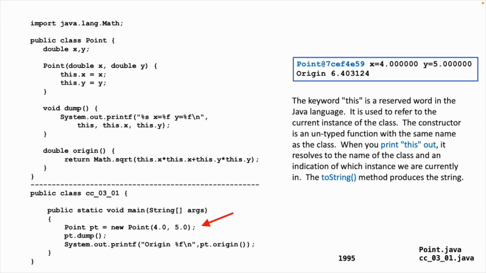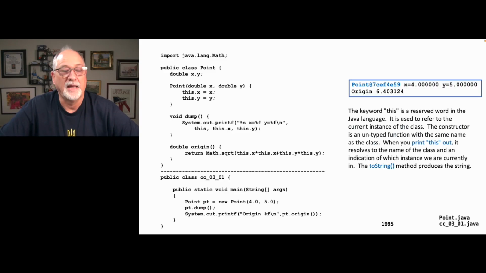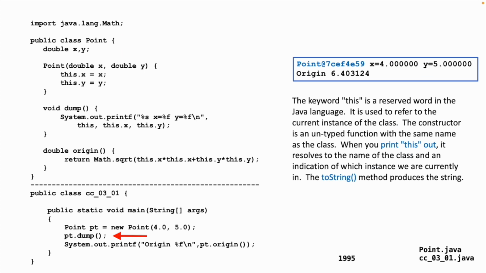And then if we look at the main program, we see Point pt equals new Point 4.0, 5.0. This is where we see the use of this new operator, where you're saying, look, call the constructor. And I like the sense that you're calling the constructor on purpose. You're not calling it implicitly. And then you end up with pt as the instance of this object. And so for me, this feels pretty good. pt.dump is a good example of calling a method within the instance, and pt.origin is similar.